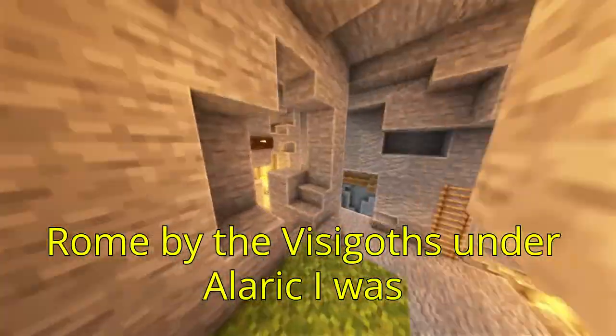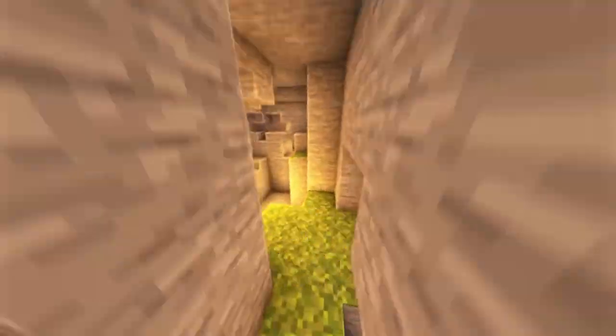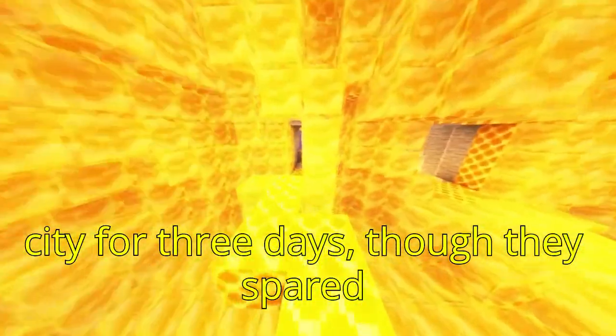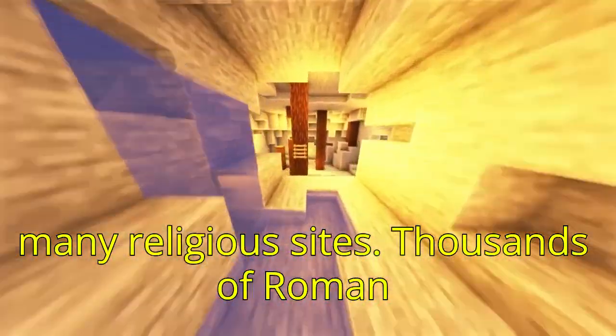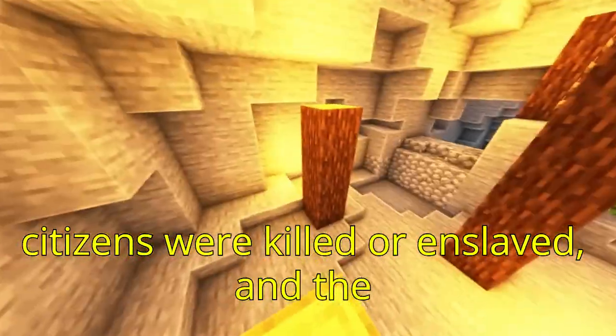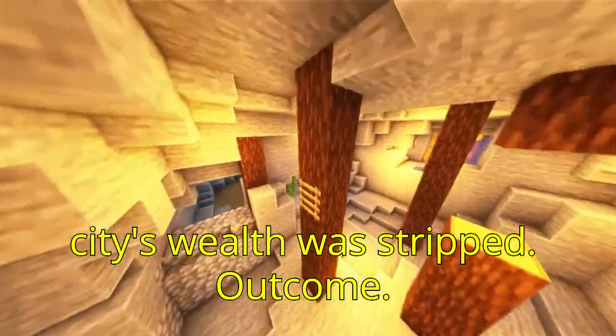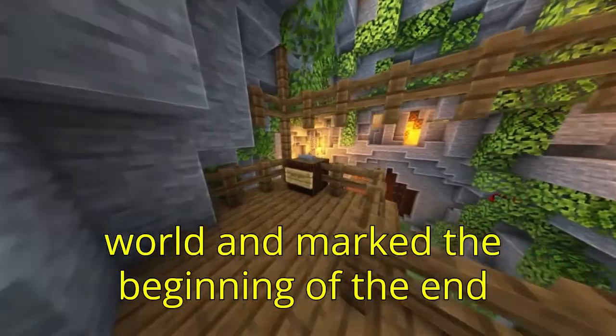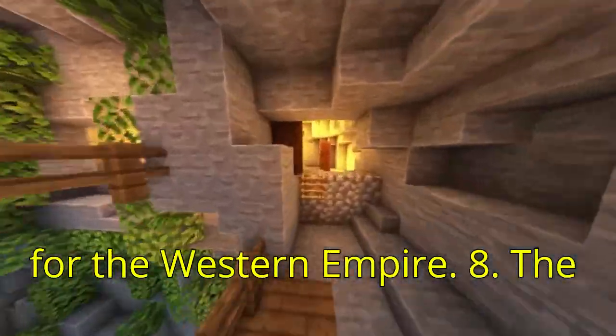The sack of Rome by the Visigoths under Alaric I was a devastating event that symbolized the collapse of Roman power in the West. Brutality: the Visigoths plundered the city for 3 days, though they spared many religious sites. Thousands of Roman citizens were killed or enslaved, and the city's wealth was stripped. Outcome: the sack sent shockwaves across the Roman world and marked the beginning of the end for the Western Empire.